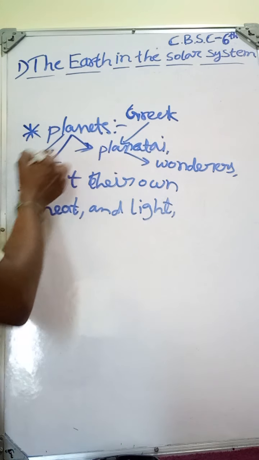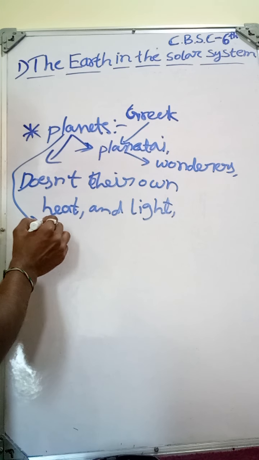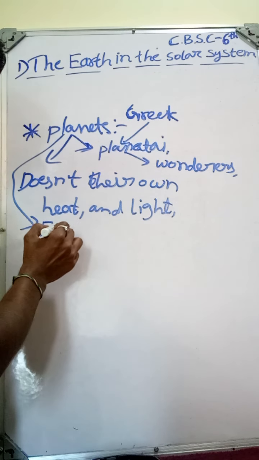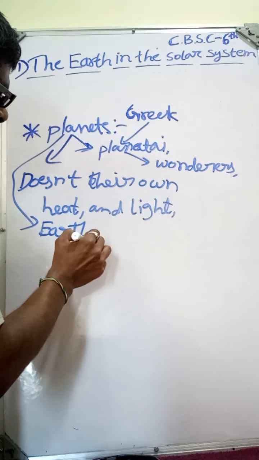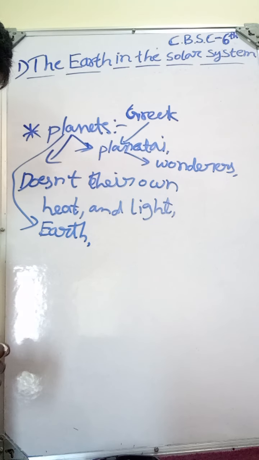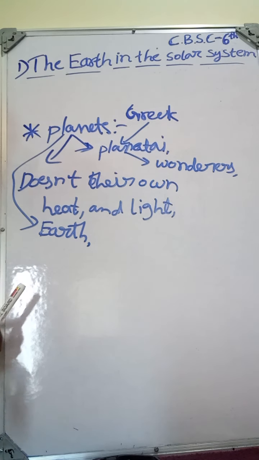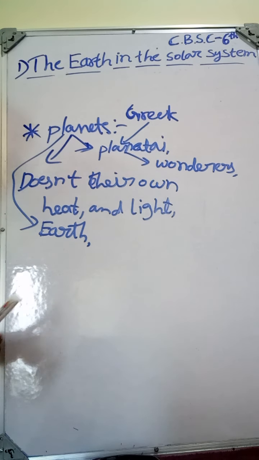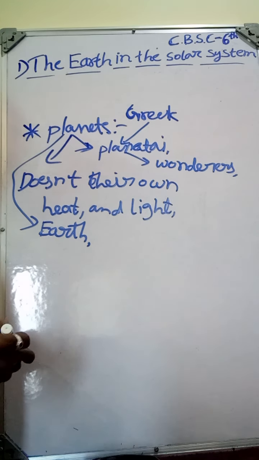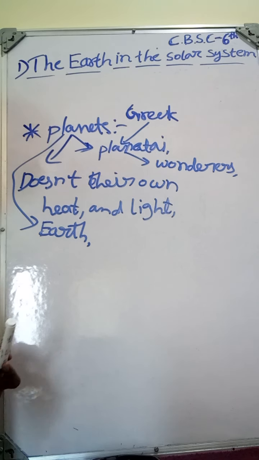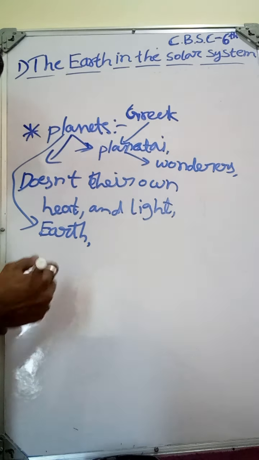Example, Earth, which we live on, is a planet. Earth, the planet, is getting heat and light from the Sun. The nearest satellite to the Earth is the Moon.